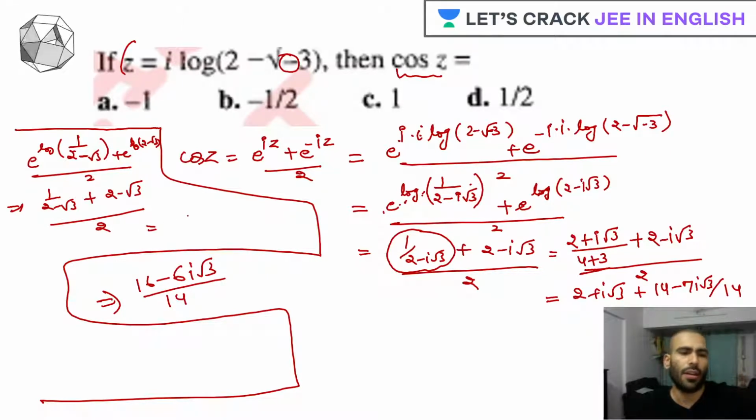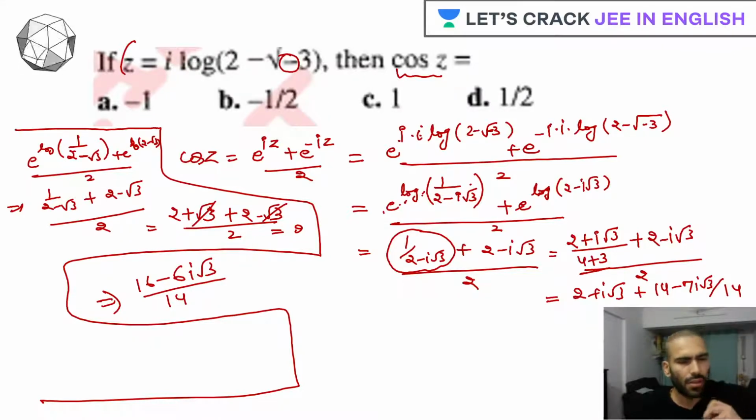We can take the LCM, or we can just rationalize this part. If I rationalize, I multiply with 2 plus root 3 in the numerator, and the denominator will have 4 minus 3, so 1, plus 2 minus 2 cancel out.